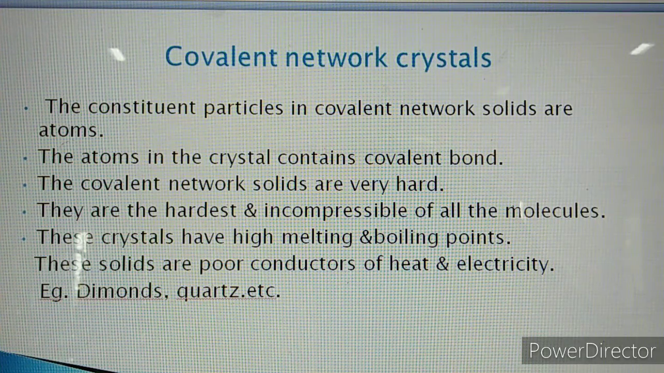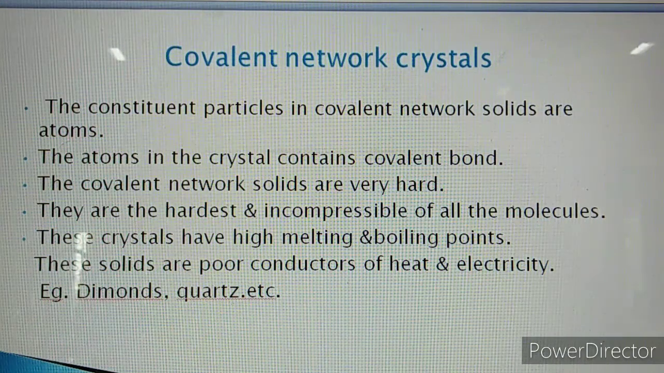For example, covalent network solids include allotropes of carbon. Carbon has allotropes, and out of these, diamond is a covalent network crystal. It is the hardest allotrope of carbon. Second one is quartz. Quartz is silica, SiO2. The quartz form of silica is also a covalent network crystal or covalent network solid. So these are the general characteristics or properties of the covalent network solid.